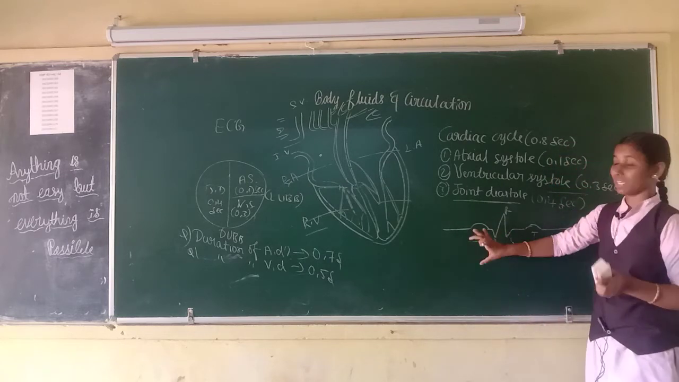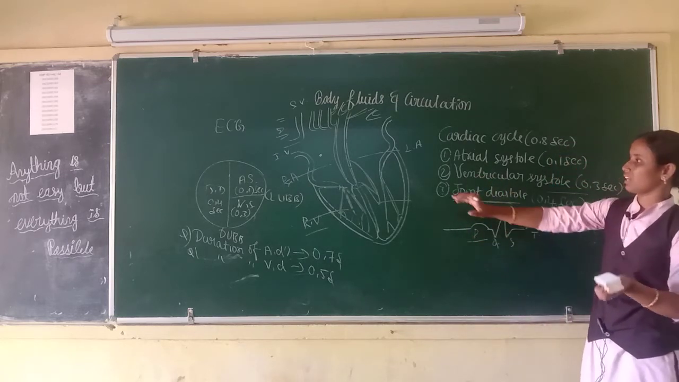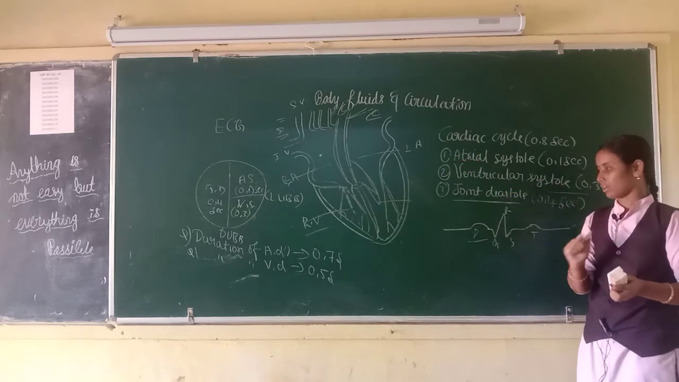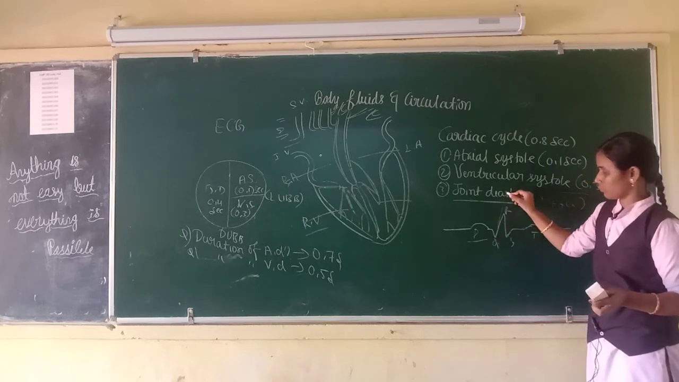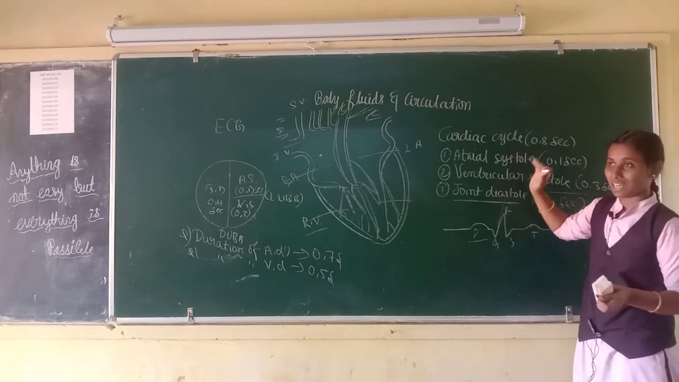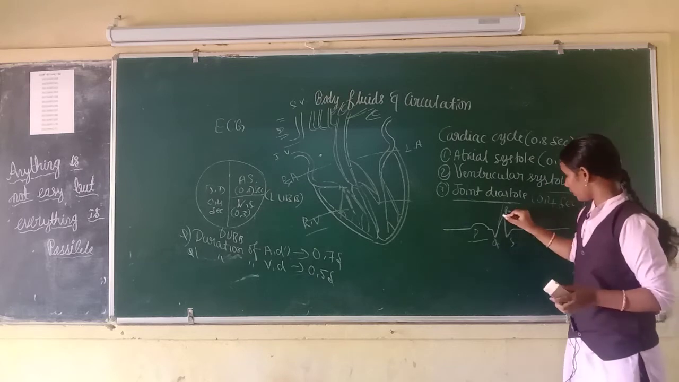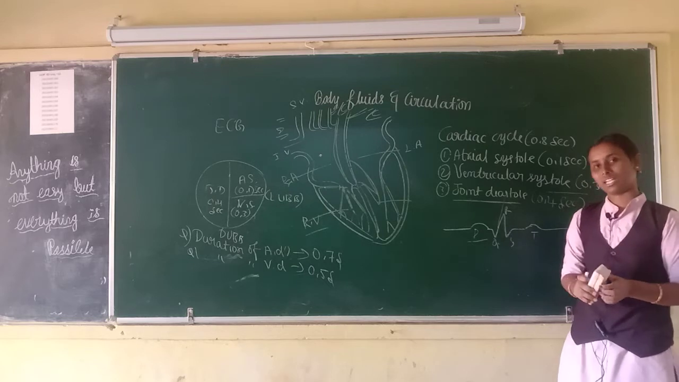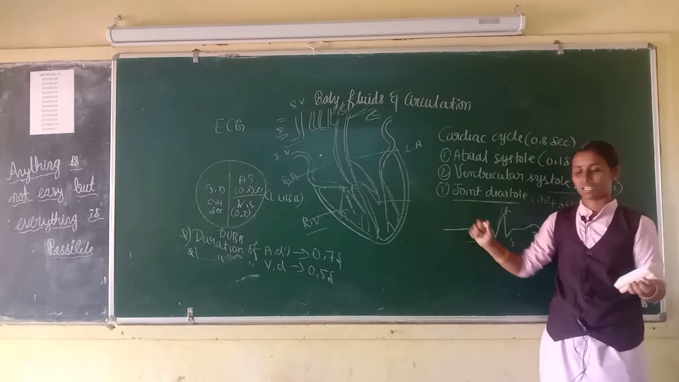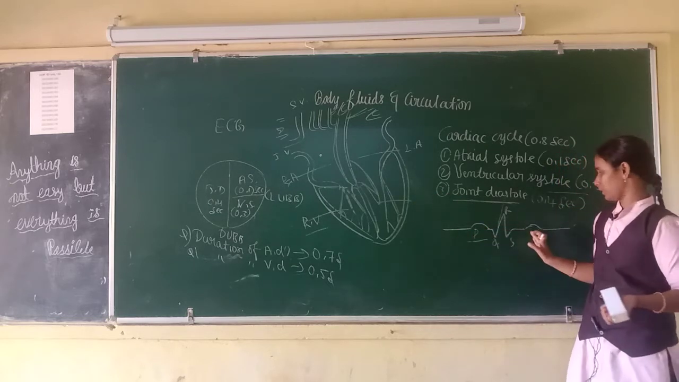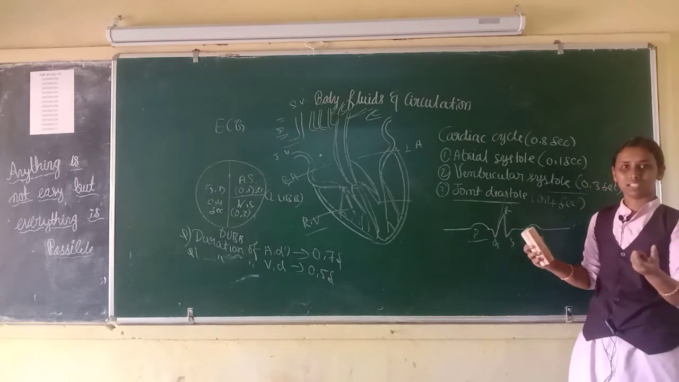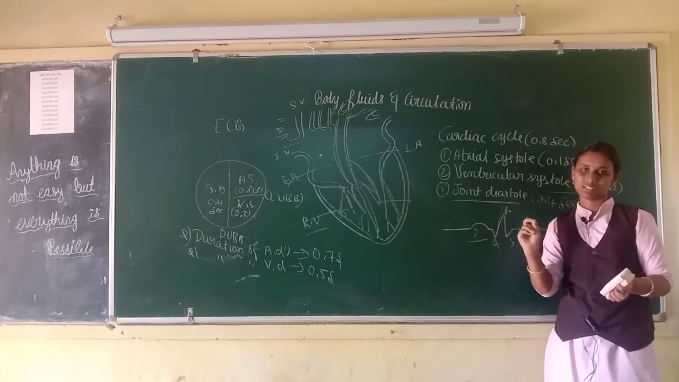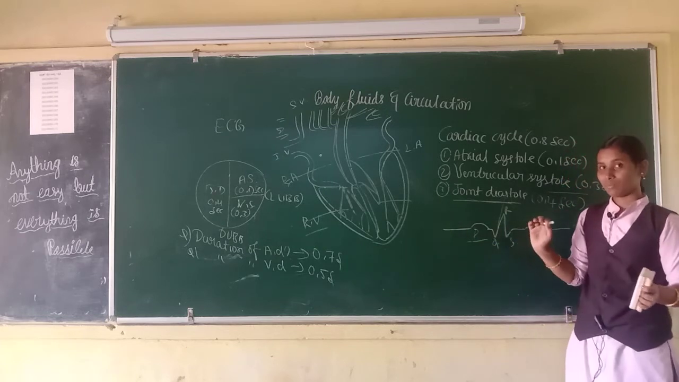Then P wave, enlargement of P wave, that is enlargement of atria. Then enlargement of Q wave. Enlargement of Q wave, that is myocardial infarction. Then enlargement of R wave. Enlargement of R wave, that is enlargement of ventricle. Then flattening of T wave. Flattening of T wave, in that condition heart muscles are receiving insufficient oxygen.